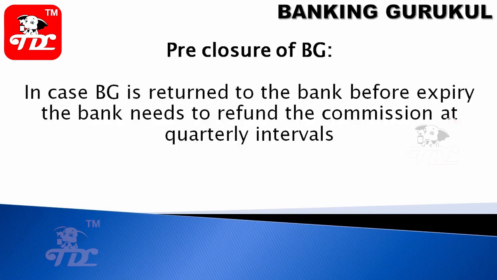Pre-closure of BG. In case the BG is returned to the bank before expiry, the bank needs to refund the commission at quarterly intervals. Initially we collected commission for 2 years or 1 year. If it is pre-closed, then the commission should be given proportionately to the customer. For example, if you have collected one year's commission from the customer and it is pre-closed within 6 months, then we will return the 6 months commission to the customer.